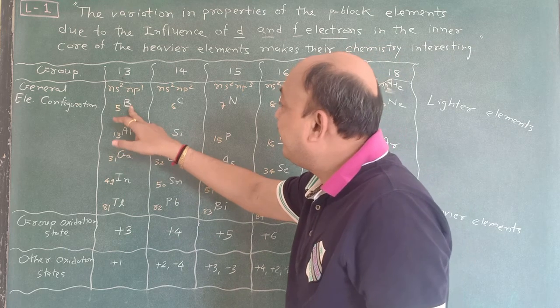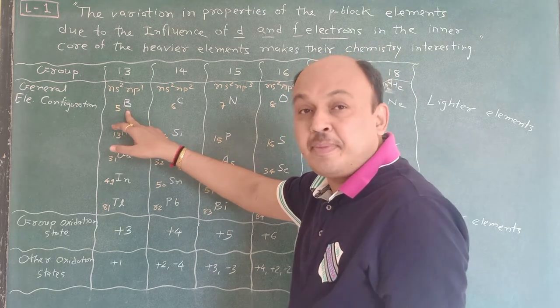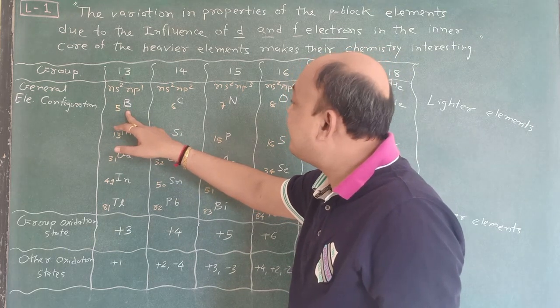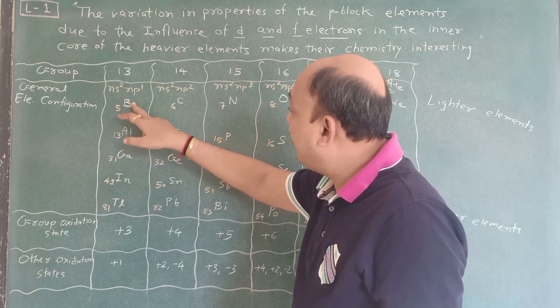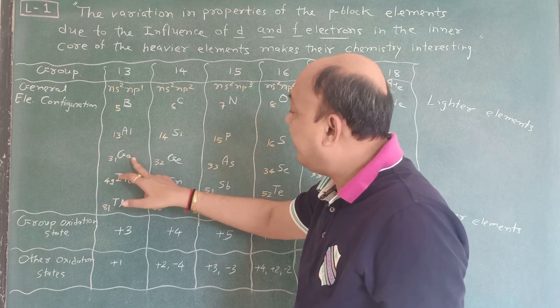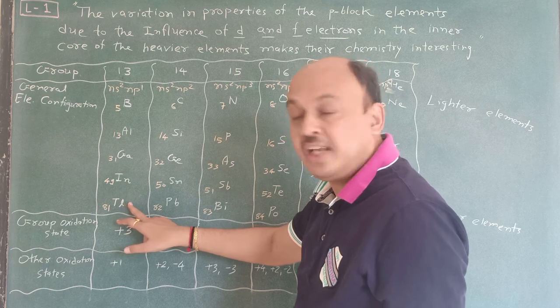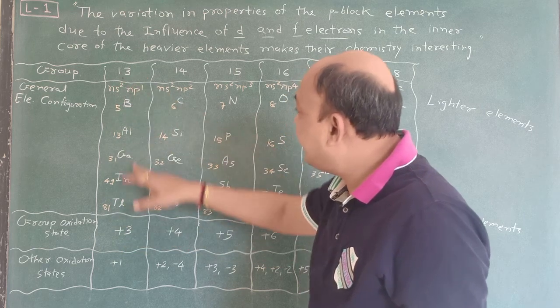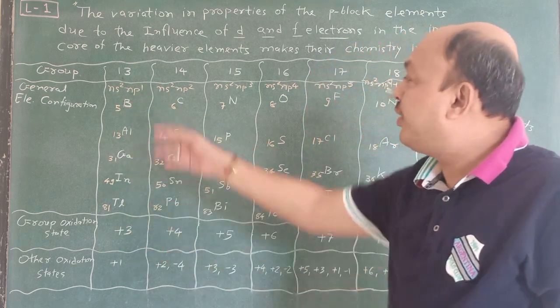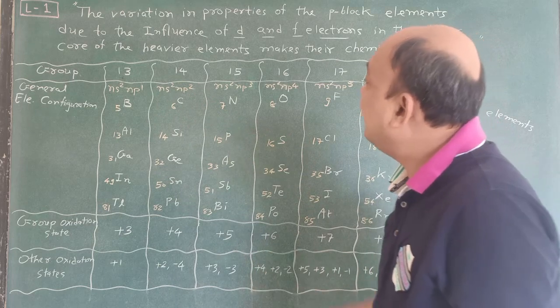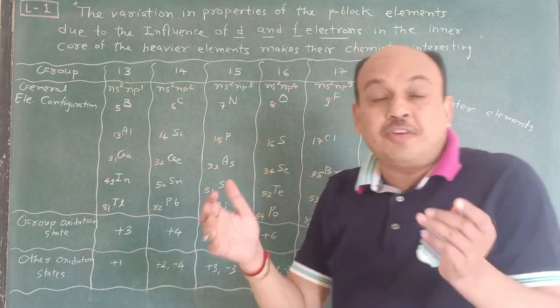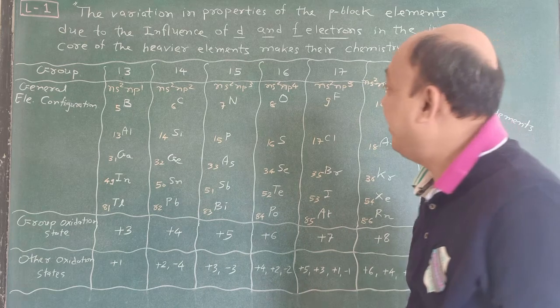The first element of the 13th group is boron. So here boron, aluminium, gallium, indium and thallium are the elements of the 13th group. This is known as the boron family.